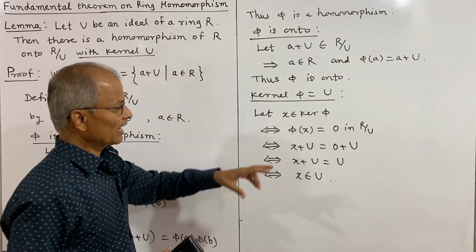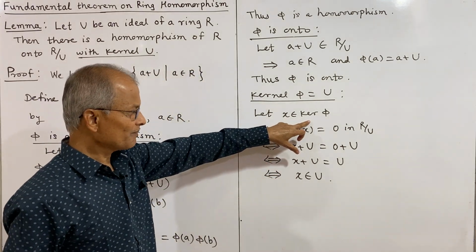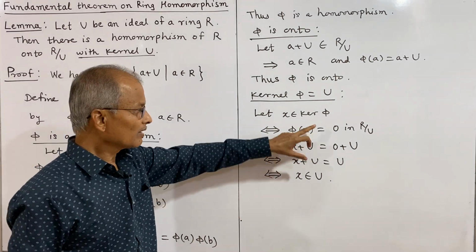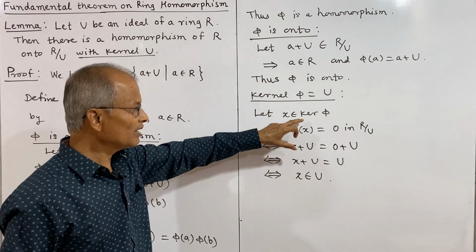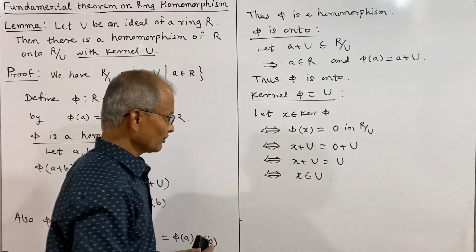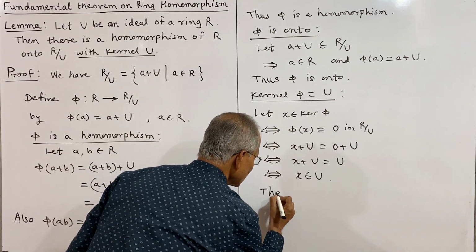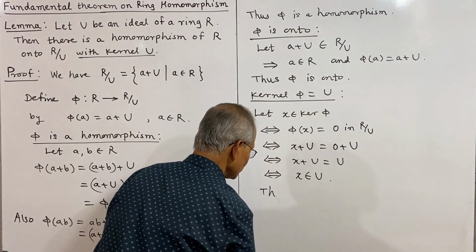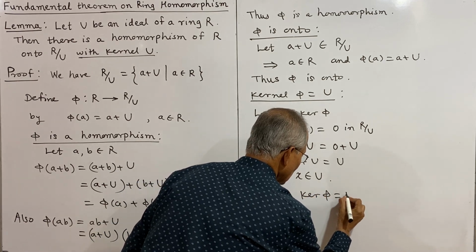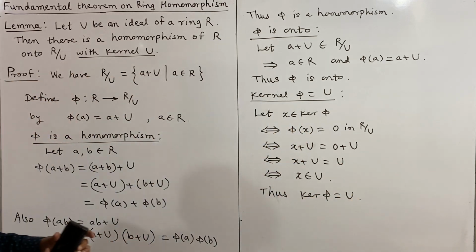And what we will have: x belongs to kernel phi implies and is implied by x belongs to u, which means kernel phi is equal to u. Every element of kernel phi is an element of u, and vice versa, and thus kernel phi is u. And this proves the lemma.